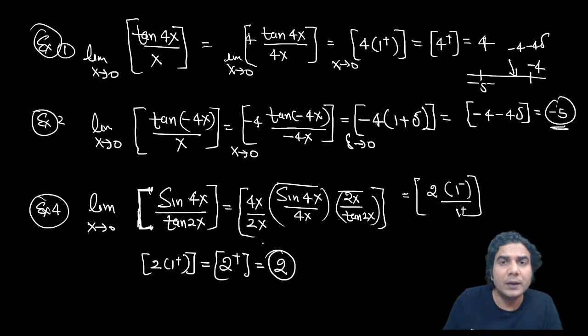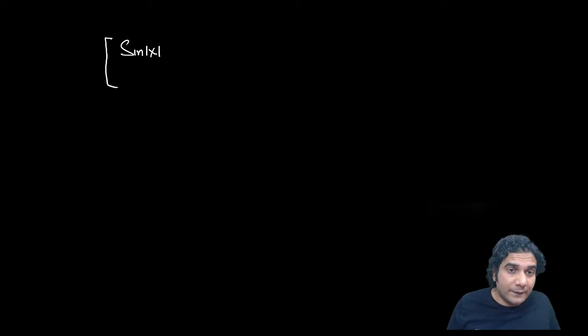So in this way we can solve these problems. Now I'll give you slightly better problems, okay? Let's bring some more twist in this. Now suppose you have sine of greatest integer, sorry, greatest integer of sine of mod of x upon x, all right, this thing. x is approaching 0.